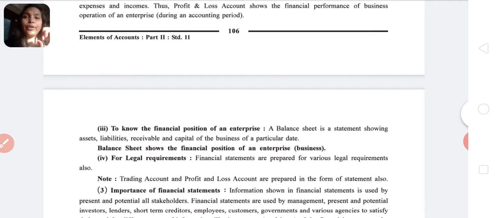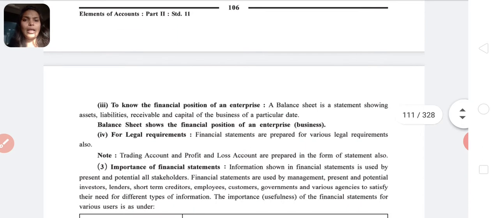After getting net profit and net loss, we transfer it to the balance sheet, and from there we'll come to know the true financial position of an enterprise. The balance sheet shows the financial position of an enterprise. And the fourth is legal requirement. Financial statements are prepared for various legal requirements also.